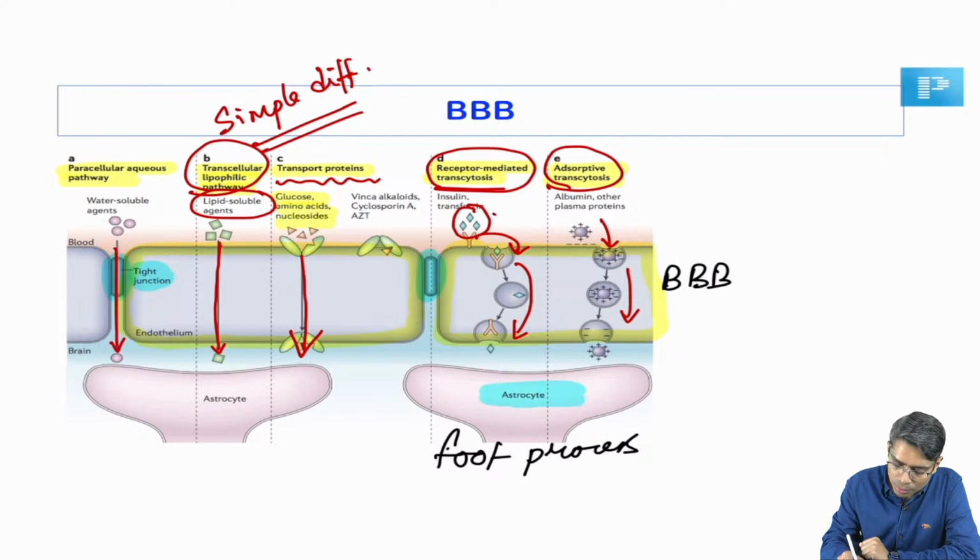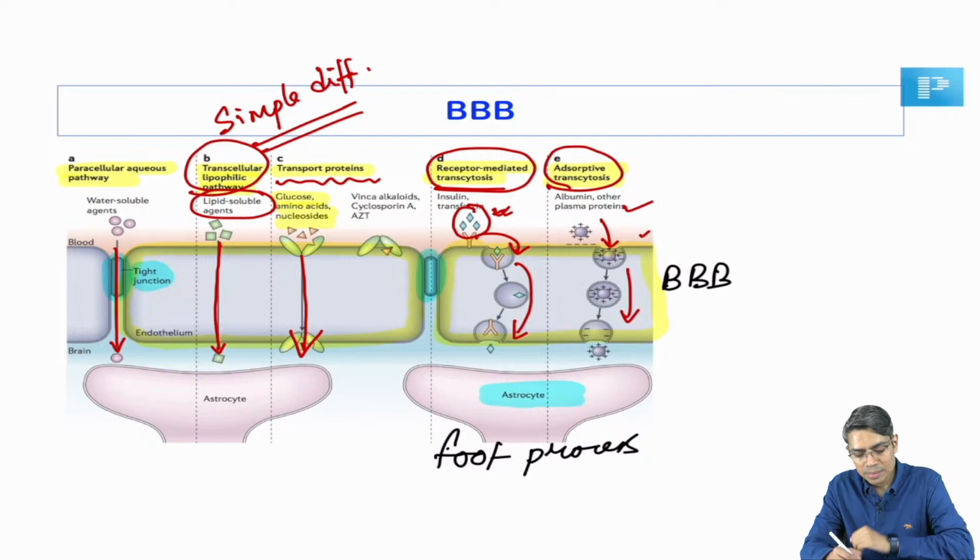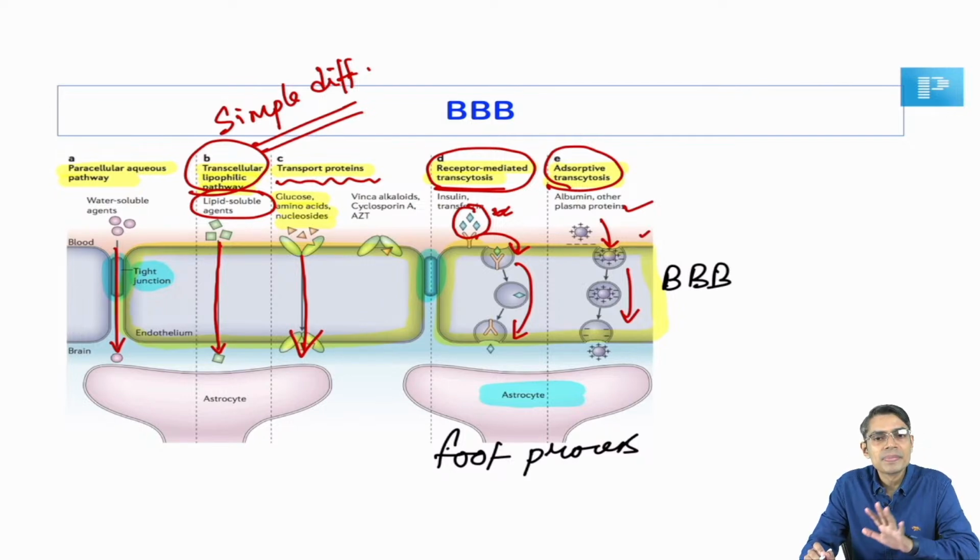The difference between the fourth and fifth is that in the fourth there is the presence of some receptor. That receptor will attach with the ligand, and the whole receptor-ligand complex will be internalized into the cell. But in the fifth process, such a receptor is not there. The substance is directly taken up by the cell, right. So that is the difference between these two processes. But please remember that among all these 5 processes, the second process, that is simple diffusion, or transcellular transport of lipophilic substances, is the most common pathway for entry of various medicines or drugs into the brain across the blood-brain barrier, right.